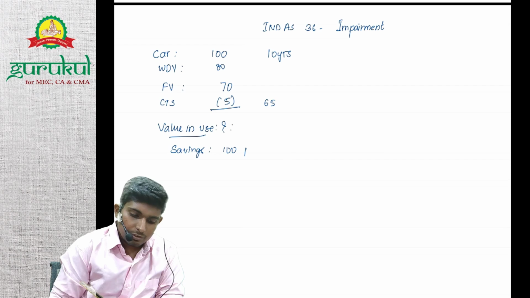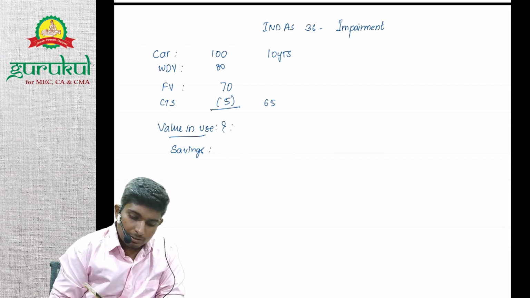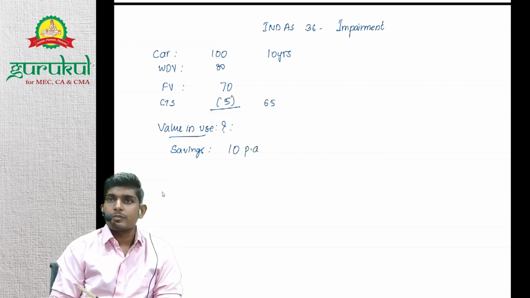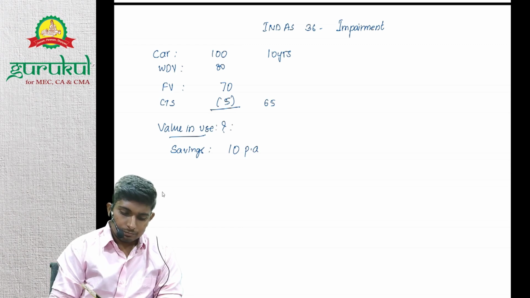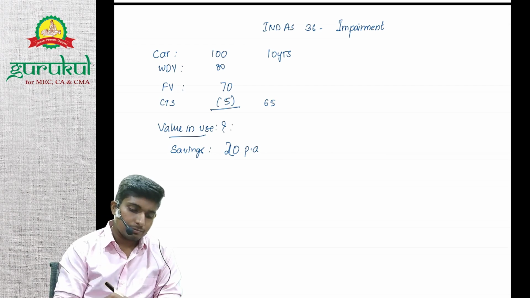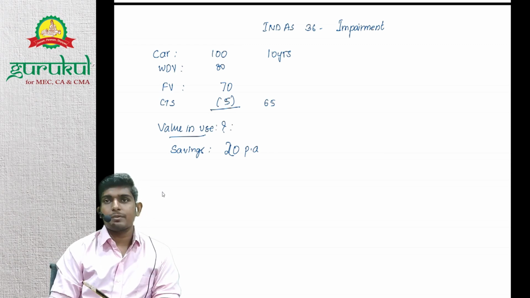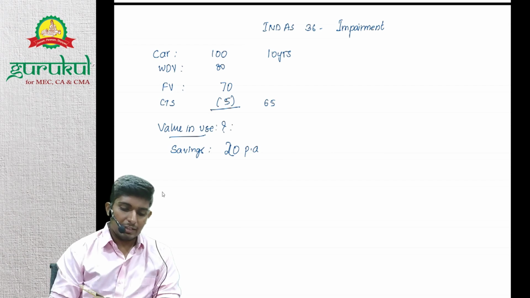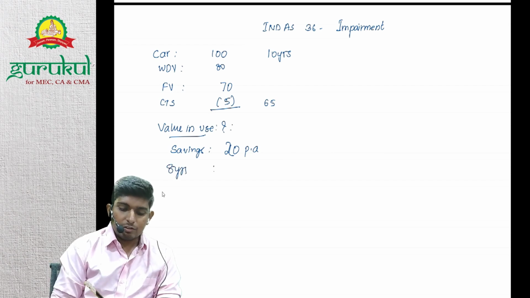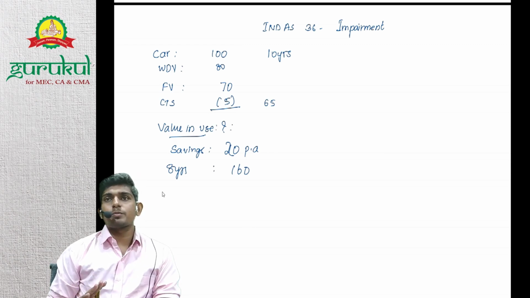Say hypothetically, I'm saving 20 rupees per annum. How many years are left? Life of 8 years is left. So for 8 years, how many rupees? 160 rupees. I'll say 160 rupees traveling cost.